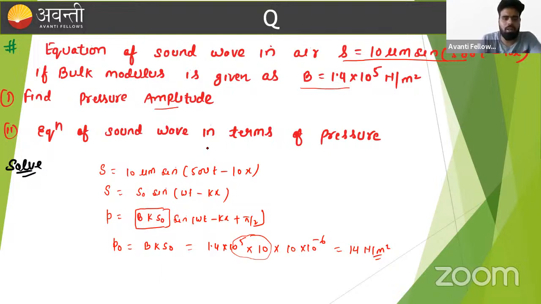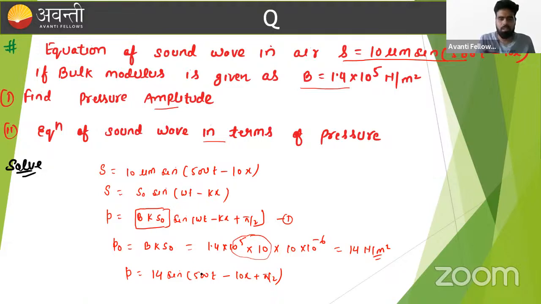What is the equation of the sound wave in terms of pressure? This is the equation of the sound wave in terms of pressure. If we put in this value, it can be written as 14 sine of 500t minus 10x plus pi by 2. This is our answer.